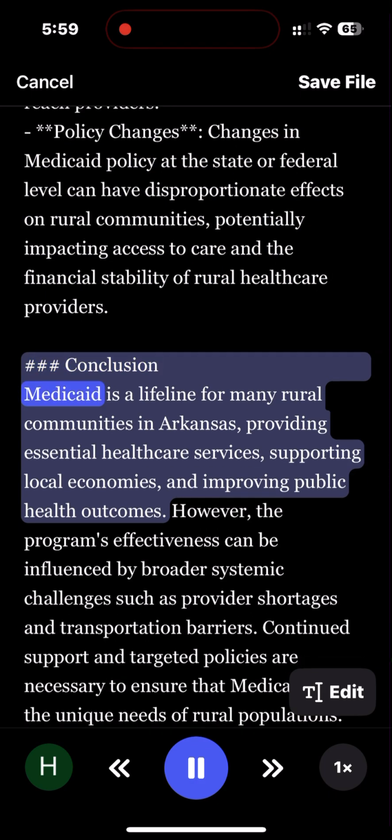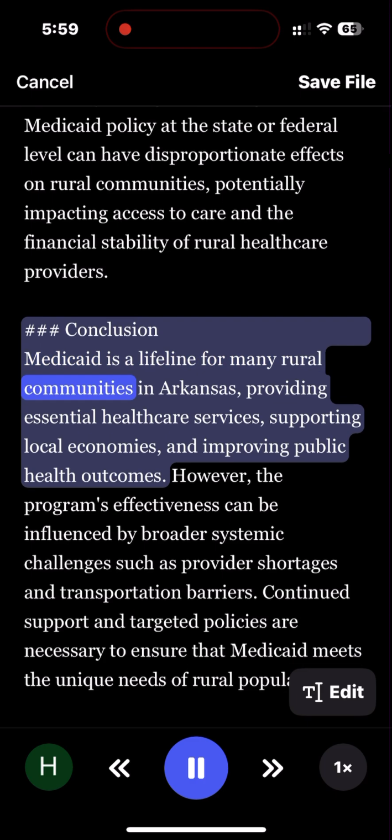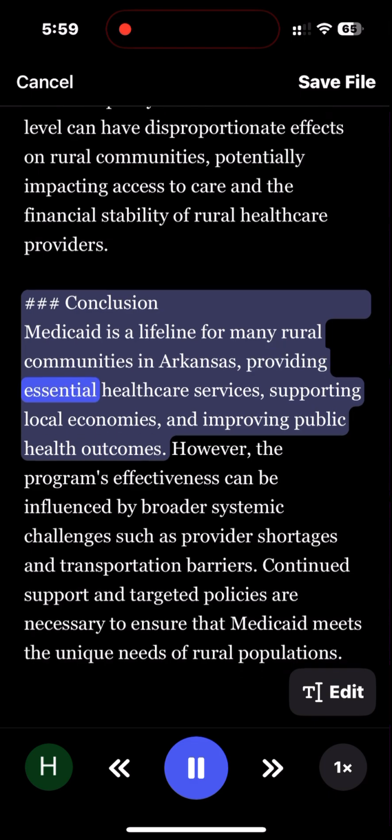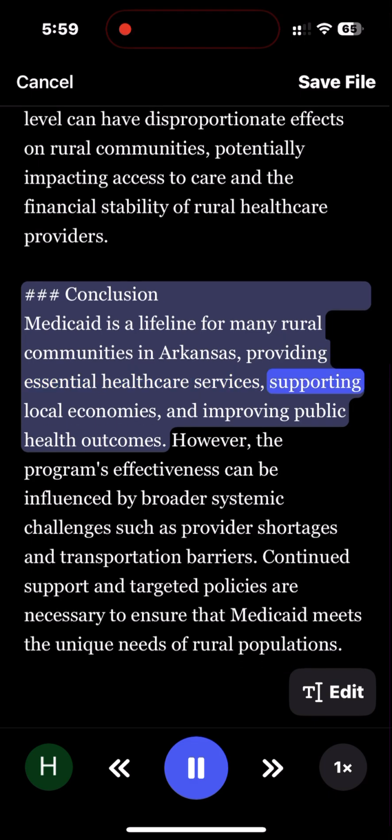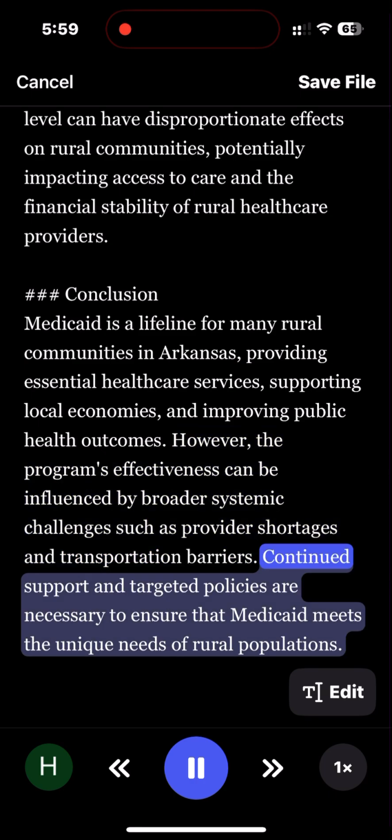Conclusion. Medicaid is a lifeline for many rural communities in Arkansas, providing essential healthcare services, supporting local economies, and improving public health outcomes. However, the program's effectiveness can be influenced by broader systemic challenges, such as provider shortages and transportation barriers. Continued support and targeted policies are necessary to ensure that Medicaid meets the unique needs of rural populations.